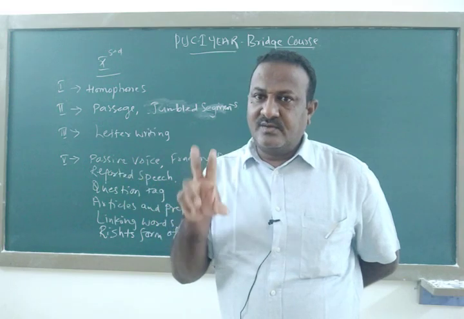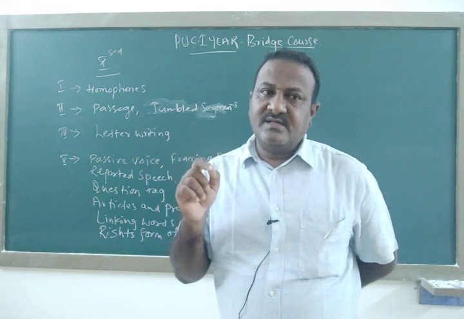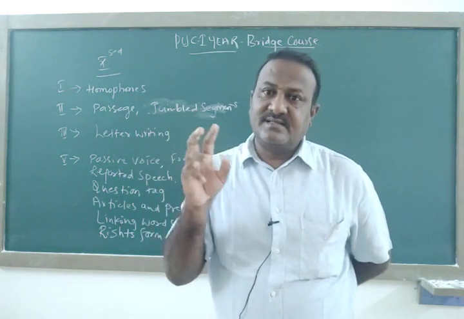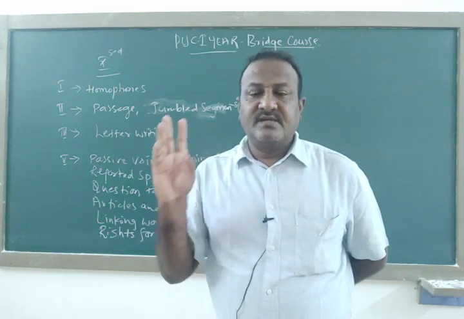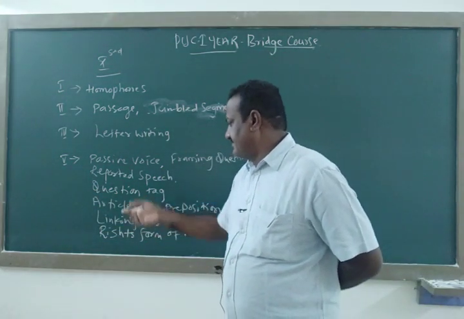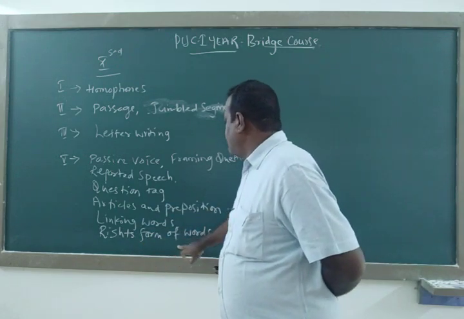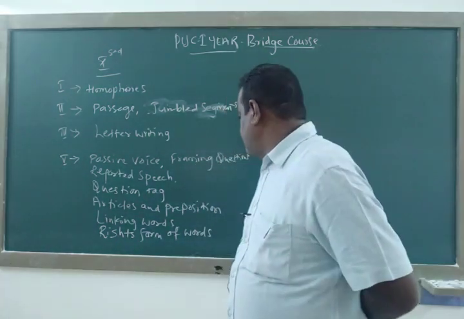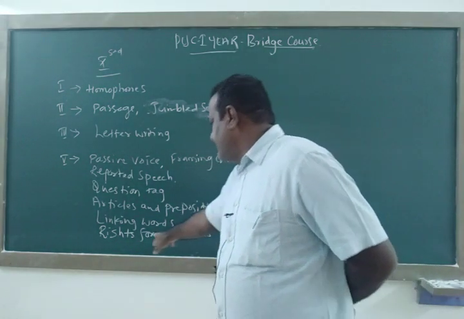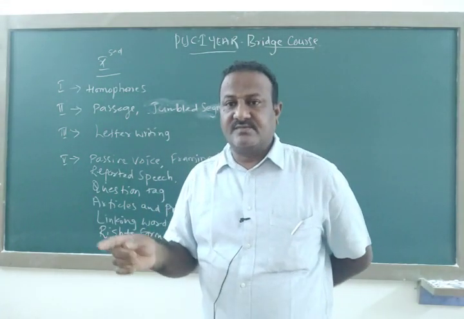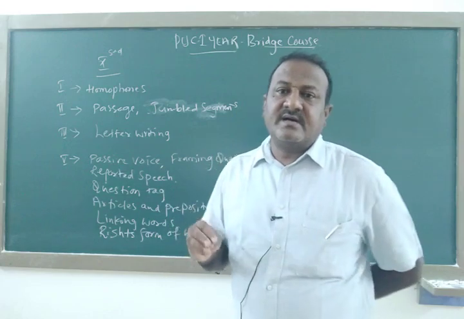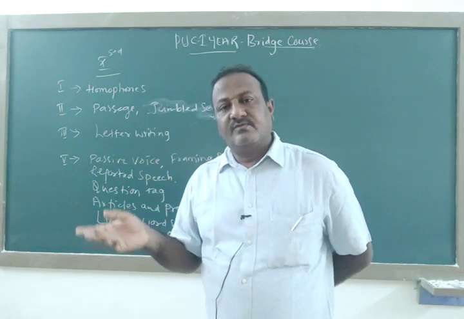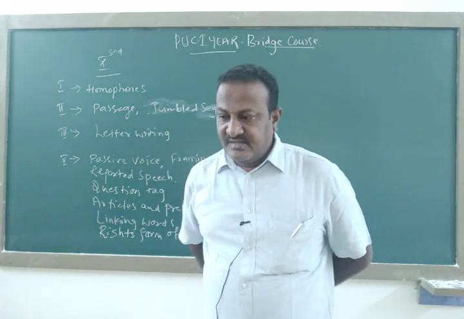You have to read that passage thoroughly, and write the appropriate word in that blank. That will be 4 marks in second year. This is linking words. Then right form of words, but here right form of verbs comes. In second year, right form of verbs, not words, will be there. For that also 3 marks will be there.